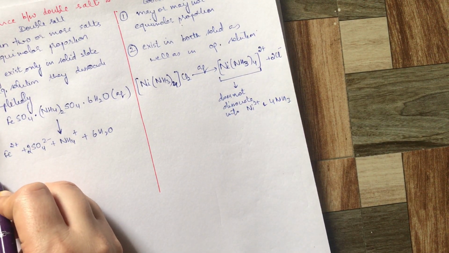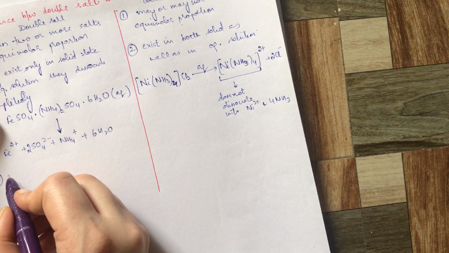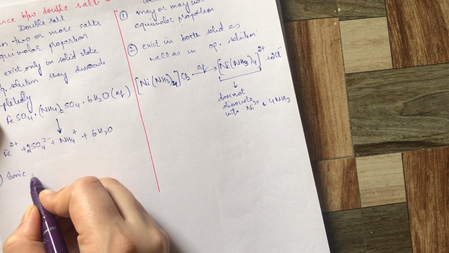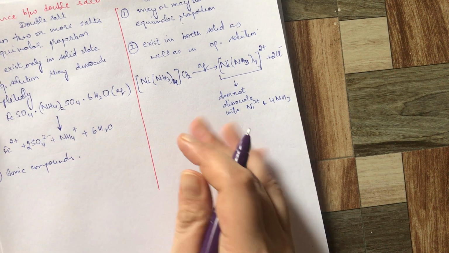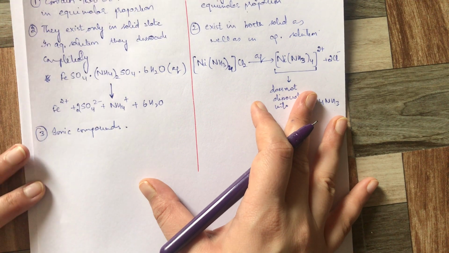Now, about the bond, we have already discussed. Double salts are ionic compounds. They do not contain any coordinate bond.